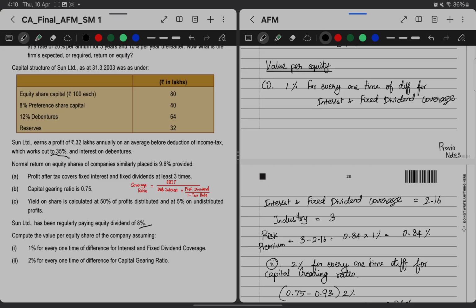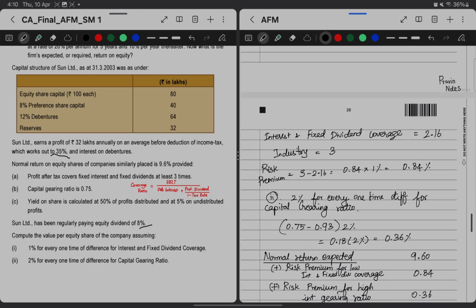So first, 1 percentage for every one time of difference for interest and fixed coverage ratio. We know that interest and fixed dividend coverage ratio of ours is 2.16, and the industry standard is 3. So 3 minus 2.16 will give us 0.84, multiplied by 1 percentage will get 0.84 percentage.